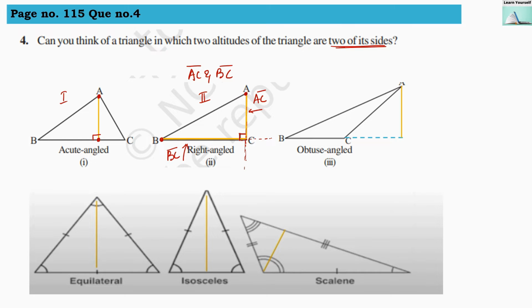Now for the obtuse angle triangle, AD will be the altitude for the triangle and it will be outside the triangle. For the equilateral triangle, isosceles triangle and scalene triangle, the line will be in the interior region of the triangle and none of their sides will be an altitude. So our answer is the right angle triangle, where two of its sides other than the hypotenuse will be the altitudes for this triangle.